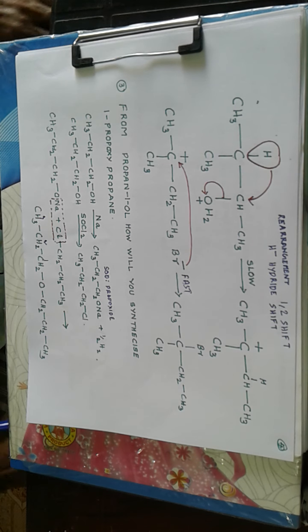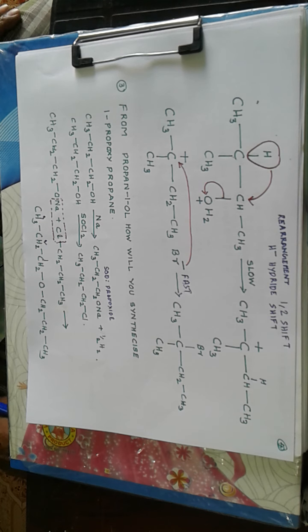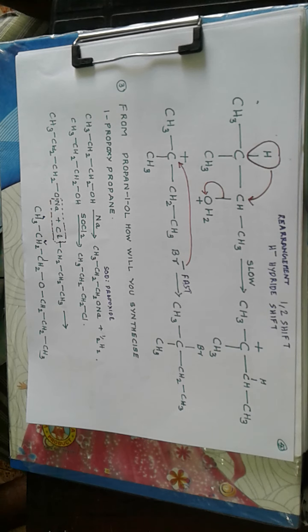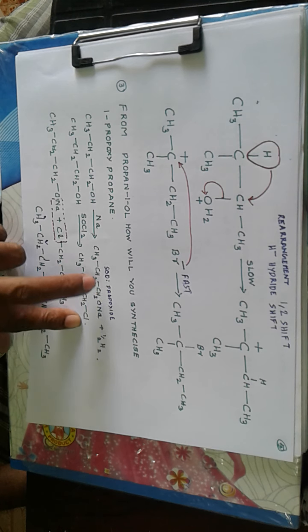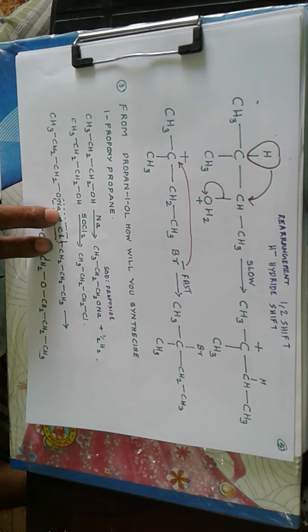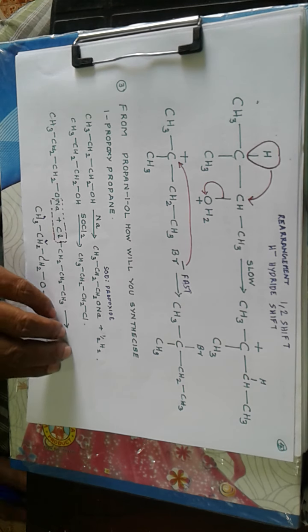Then we have to prepare an alkyl halide, a propyl chloride from propanol, by reaction with SOCl2 or PCl5 or HCl and anhydrous zinc chloride. Any reagent may be used. Now, the advantage of SOCl2 is that the byproducts are gaseous. Sulfur dioxide and HCl gas may easily be removed from the reaction mixture. Then OH is replaced by Cl. You combine sodium propoxide with the propyl chloride, then Williamson synthesis of ether. NaCl is removed and we get propoxypropane.